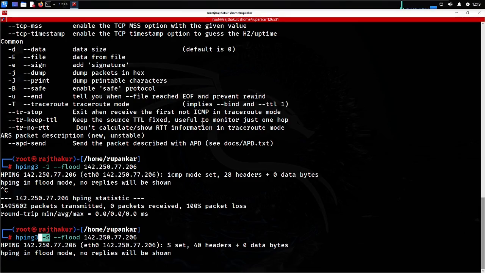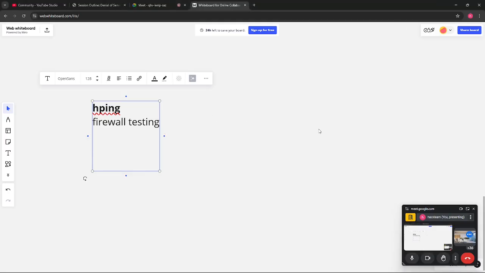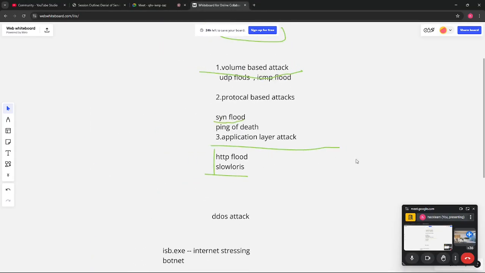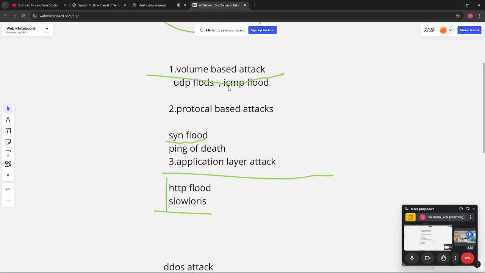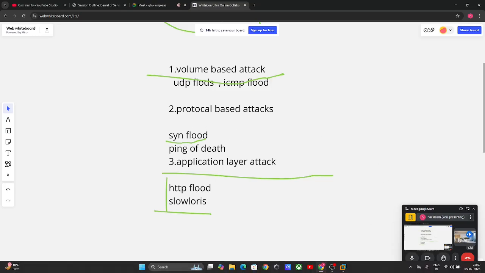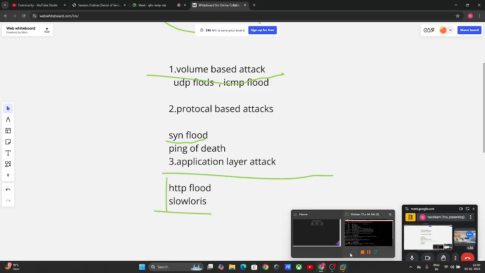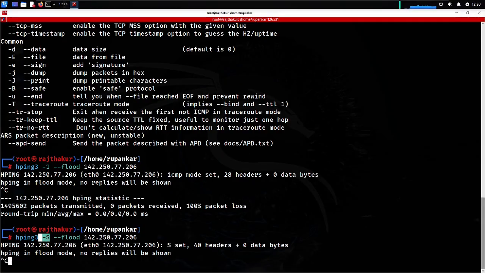So ICMP flooding and SYN flooding I have already discussed here. These are the types of floods. When you are doing ICMP floods, it comes under the volume based attack, and when you are doing SYN flooding, it comes under the protocol based attack. So let me move back and let me check. It's a little late. How many packets has it sent?